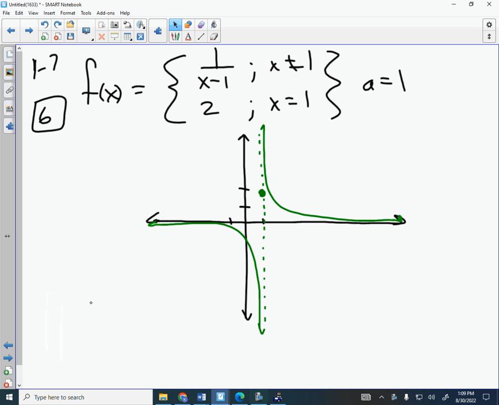Does it fail to meet number 1? Does f of 1 exist? Yes, f of 1 exists. Does the limit exist? No, because the limit from the left is negative infinity. The limit from the right is positive infinity.